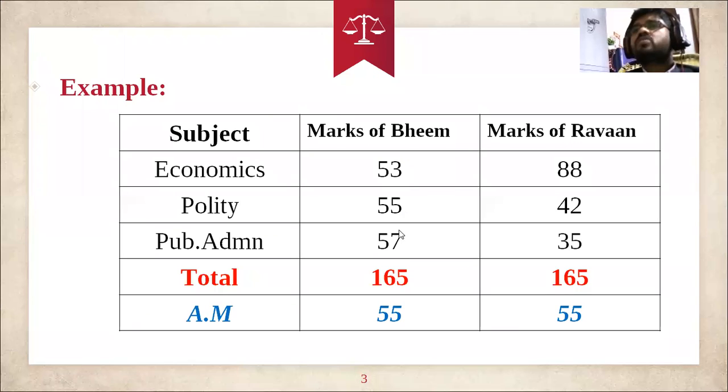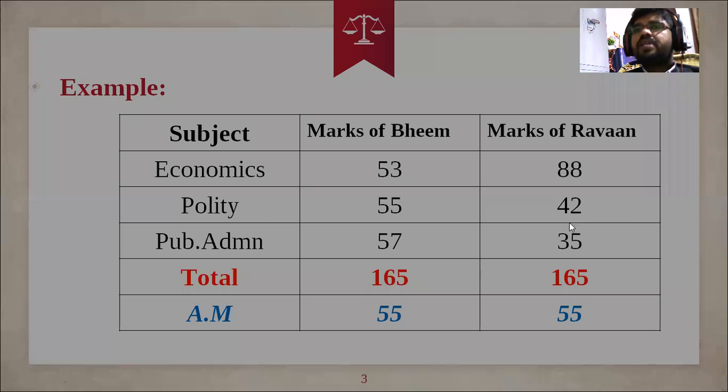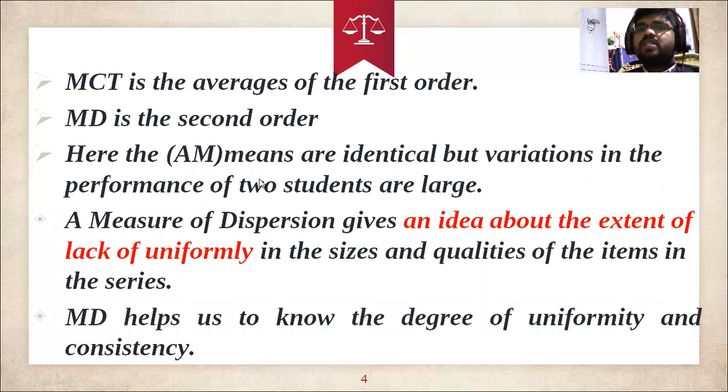But when it comes to Ravan, 88 and 42, there is a large difference between the 2 marks, around 46. Here, how much is the difference? Around 7. See, these are the variations. So the variation in the performance of the 2 students is large.